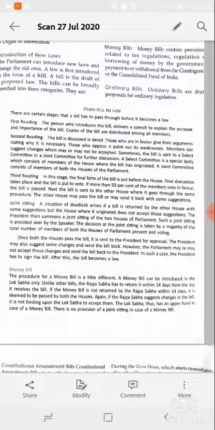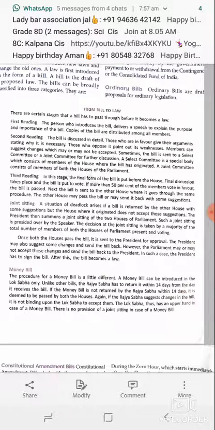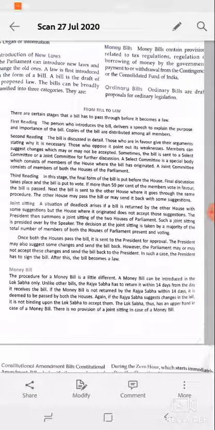Once both houses pass the bill, it is sent to the President for approval. The President may suggest some changes and send back the bill. However, the parliament may or may not accept these changes and send it back to the President. In such cases, the President has to sign the bill. After this the bill becomes a law. When the bill goes through all the stages, then it becomes a law, after the approval or signature of the President.